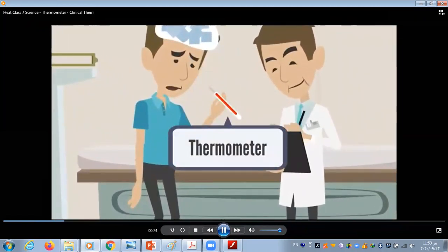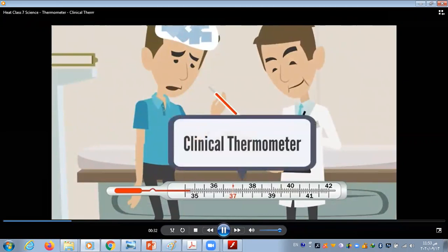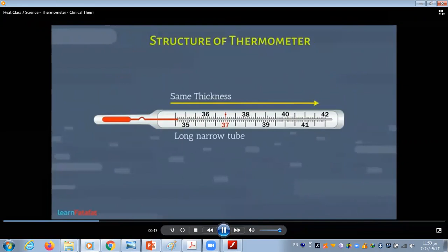The type of thermometer which is used to measure temperature of our body is called a clinical thermometer. Let's understand its structure. It is a long narrow tube with same thickness throughout the length. On one side of this tube, there is a bulb which contains mercury. For reading the temperature, there is a scale printed on thermometer.